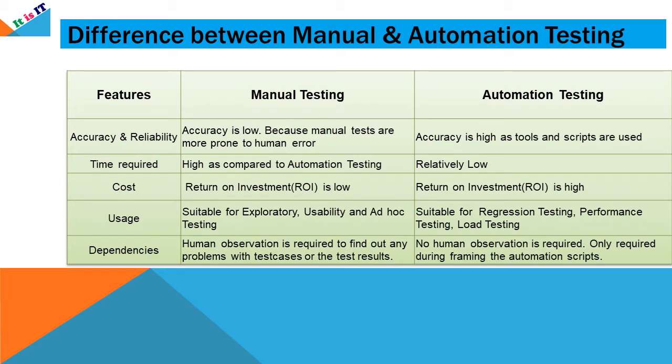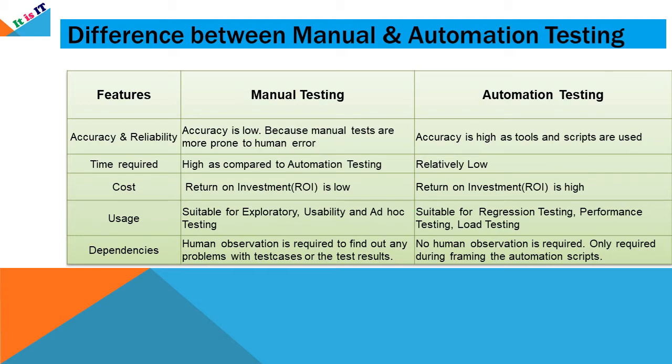For example, accuracy and reliability. In manual testing, the accuracy is usually very low because it is done by an individual and it is prone to human error. Whereas automation testing has high accuracy because all the test scripts are predefined and they cannot go wrong unless the requirements change.